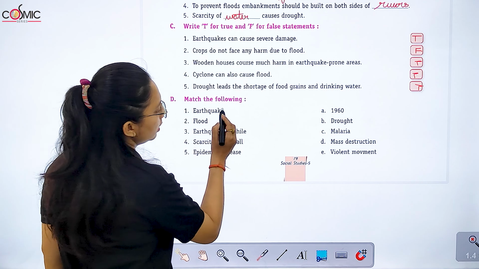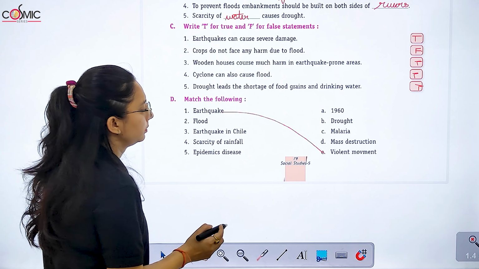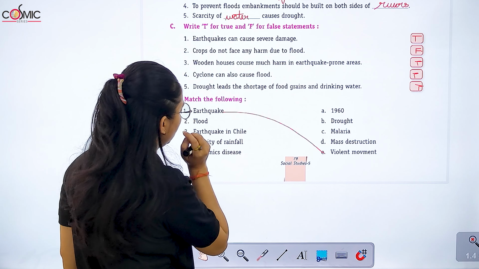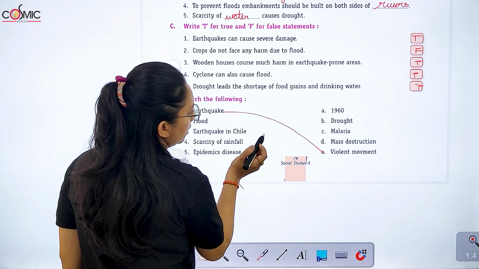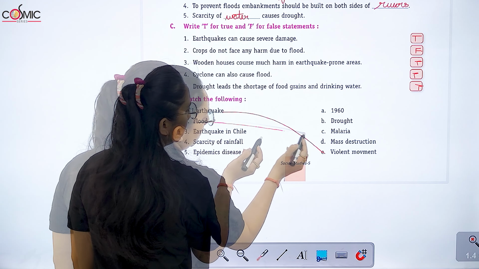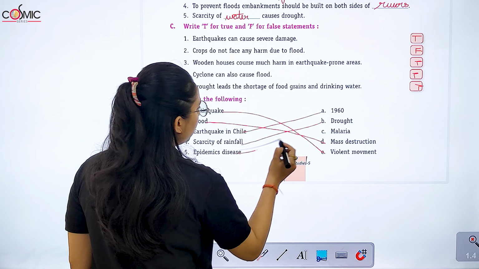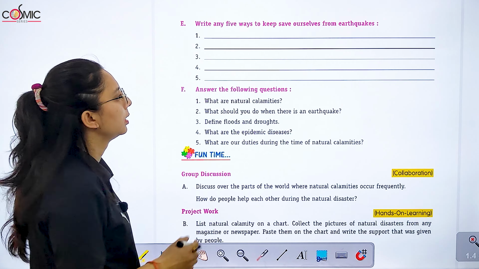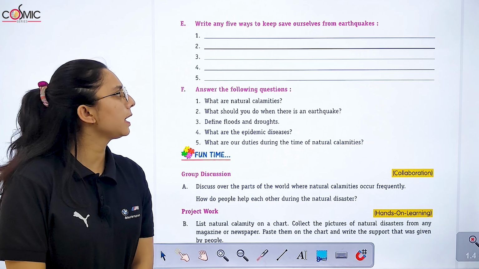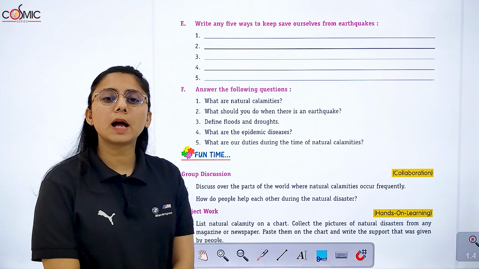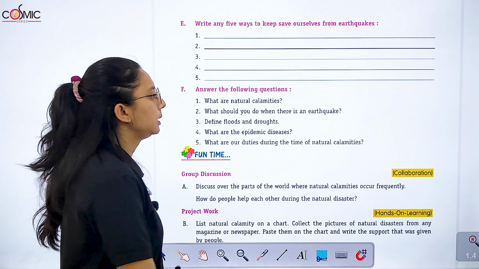Now, we have earthquake, violent movement. ठीक है? Flood, mass destruction. Earthquake in Chile, 1960. Scarcity of rainfall, drought. Epidemic disease, malaria. Now you have to write 5 ways to keep ourselves safe from earthquake, right? आपको कोई भी 5 ways लिखने हैं, अपने आप लिखना आपको.